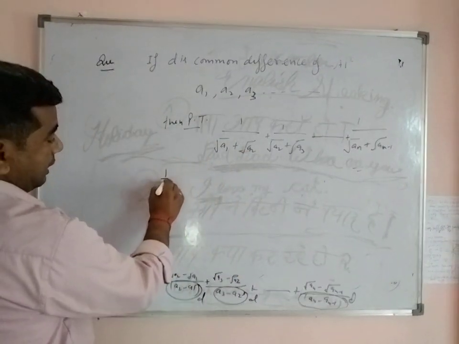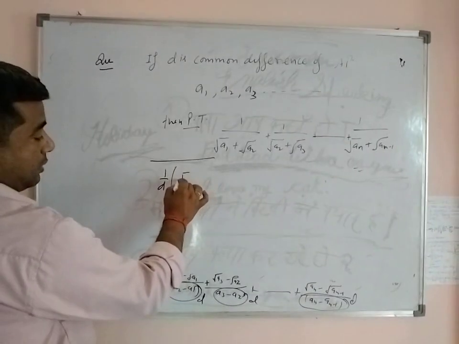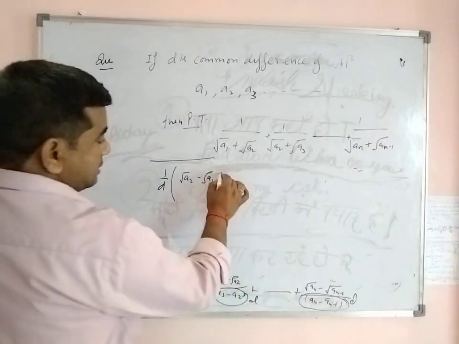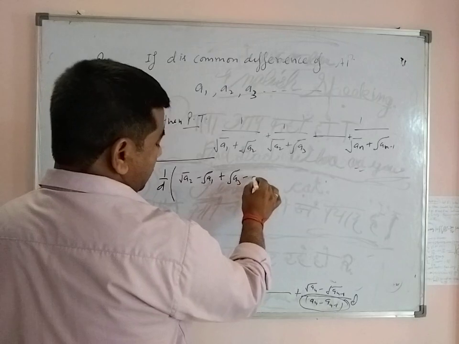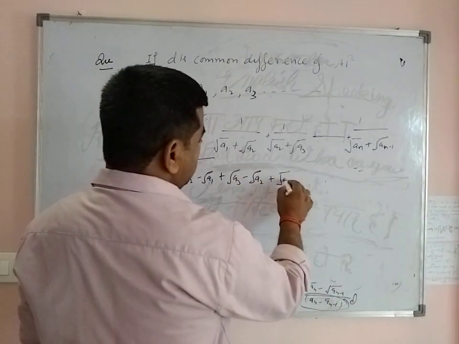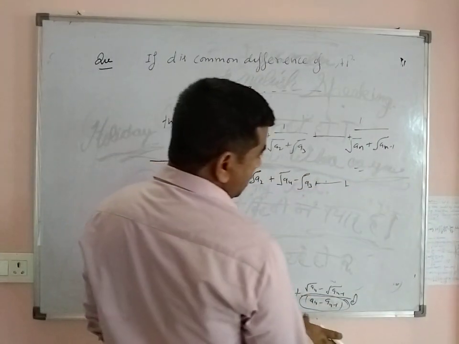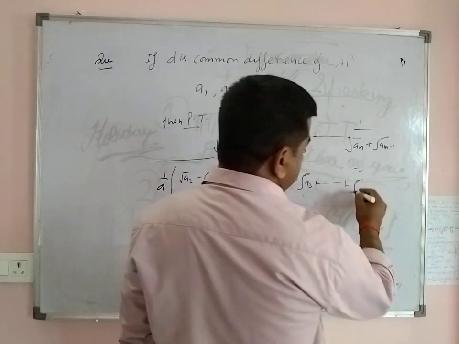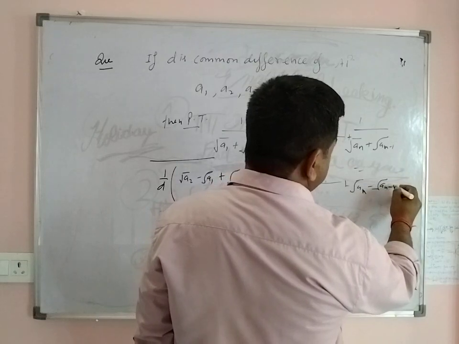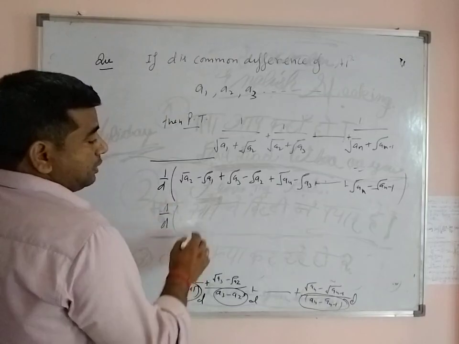So 1 upon d times (root a2 minus root a1, plus root a3 minus root a2, and the next term, plus root a4 minus root a3, plus and so on, plus root an minus root an minus 1).